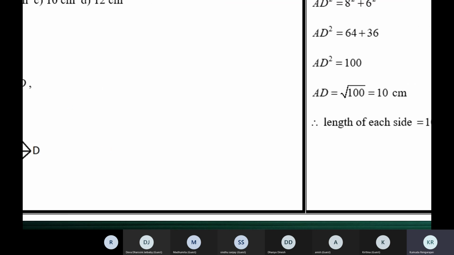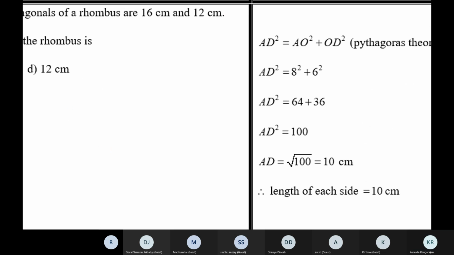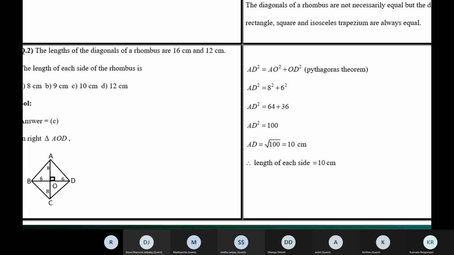So how do we apply Pythagoras theorem? Like this. Square AD separately. You can see all the sides here. You can see AD, AO, and OD. But what you see is you have the legs on one side and the hypotenuse on the other side. AO and OD are the legs. AD is a hypotenuse. So this is the result by Pythagoras theorem.